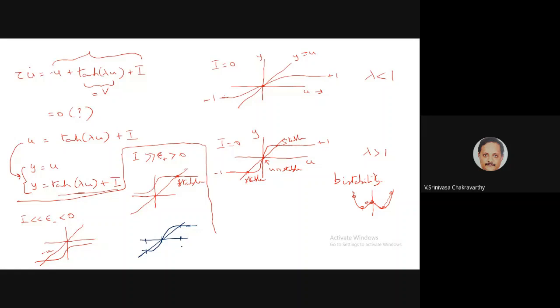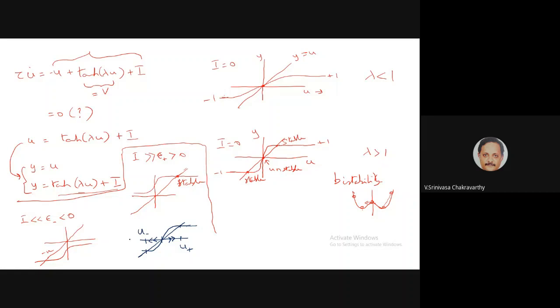See that in this stretch, I'll call this, let's say, u plus, and this I'll call u minus. So in this stretch, the sigmoid is above the straight line, which means u dot is positive. So if I start from here, I go towards this point. Similarly, in this stretch, the straight line is higher above the sigmoidal curve. So if I start from here, I decrease. So u dot is negative, right?